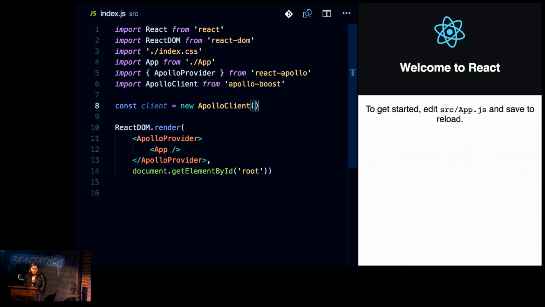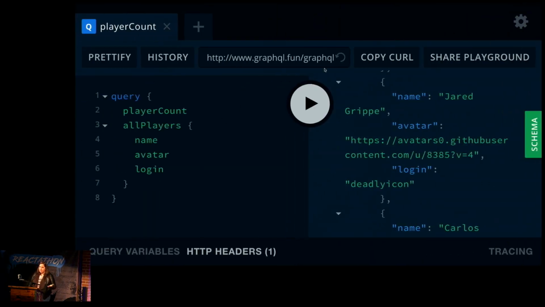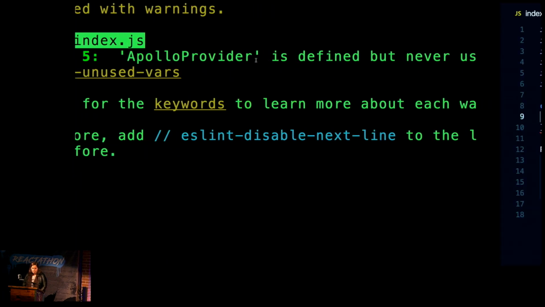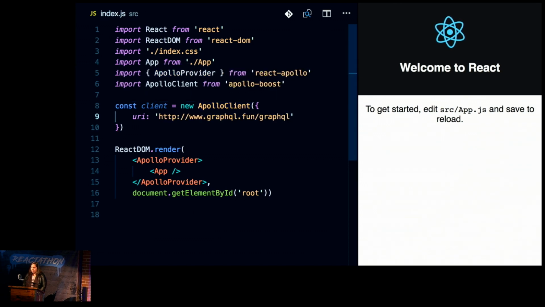And here's where it gets cool. All we need to do to set up the client is remember that endpoint I referenced before? We just need to grab it. So I'm going to grab this from that playground there. A lot of spoon clanging around. And we're going to pass this into the provider. All right. So that's all we need to do. It's set up. And as you can tell over here, nothing has happened yet, and that's not that exciting. So let's make something happen.